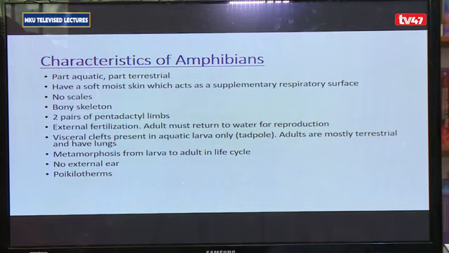For them, they have got external fertilization, and they need water for reproduction. They have got visceral clefts in the larval stage only, where the larval stage for the amphibians is called the tadpole. The adults basically tend to be more terrestrial, and they use lungs for respiration. They undergo metamorphosis where they change form. The larva is very different from the adult. They don't have external ears, and they tend to be poikilotherms, just like the fish.